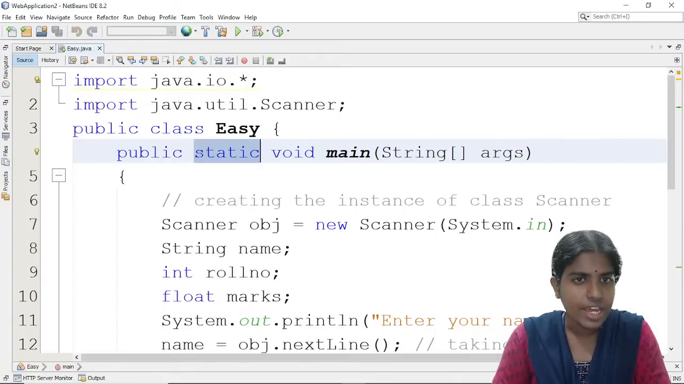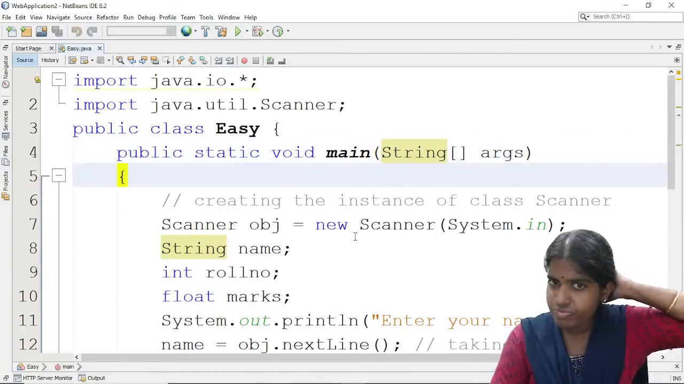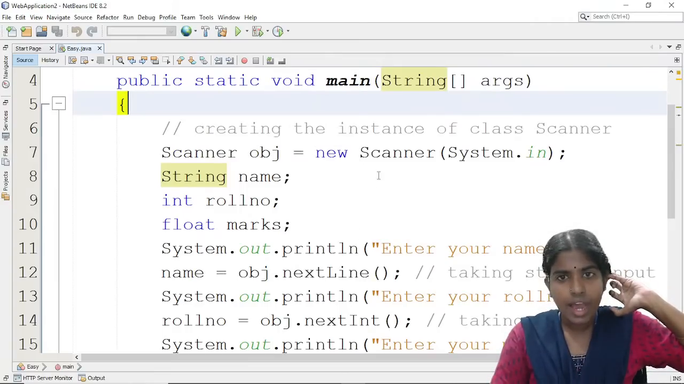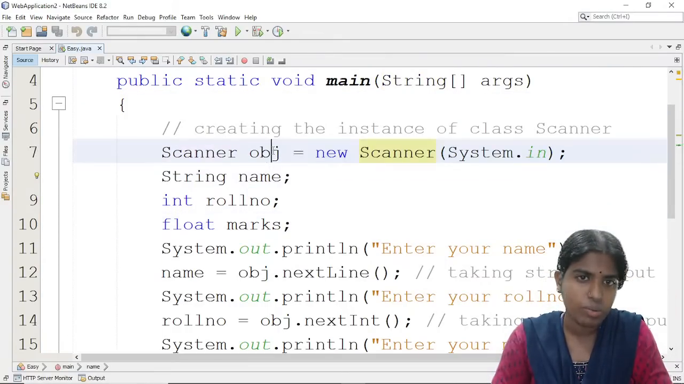So I am writing public static void main. The argument is passed as a string array, String[] args. And whenever I want to get the user input, I use the Scanner class. So I am creating an instance of the class Scanner: new Scanner(System.in). Whenever I want to get the user input, I give System.in.